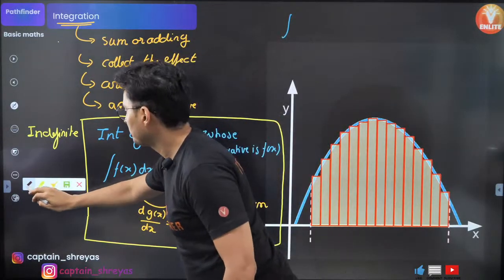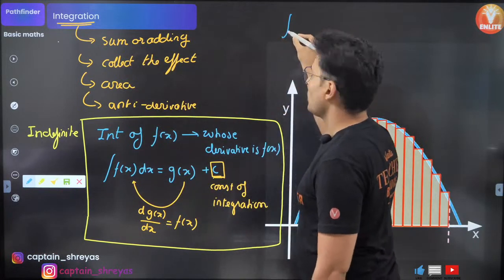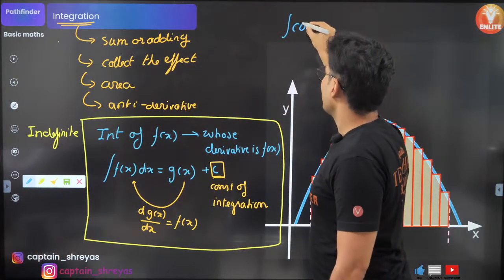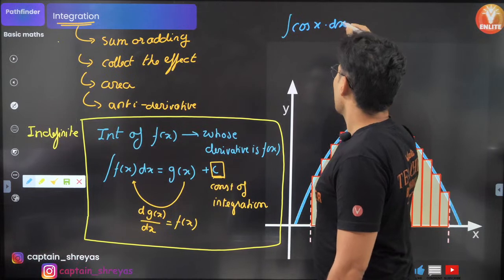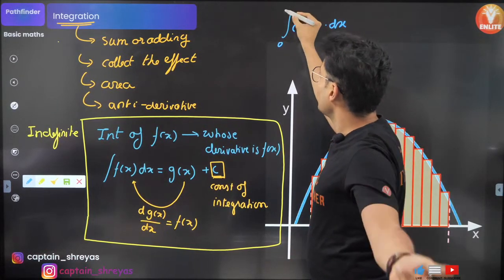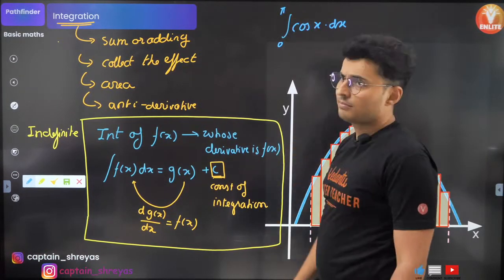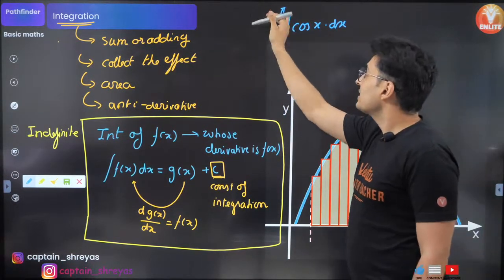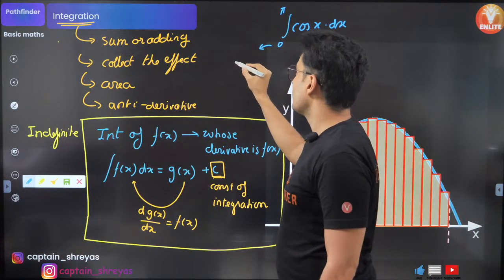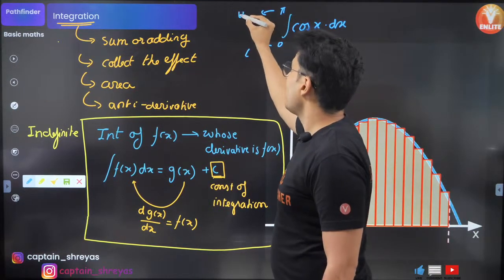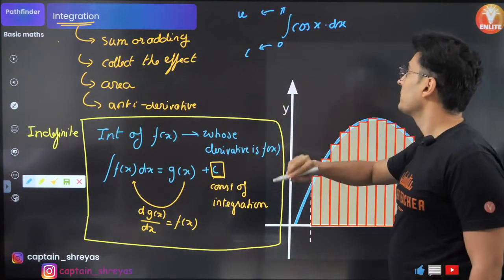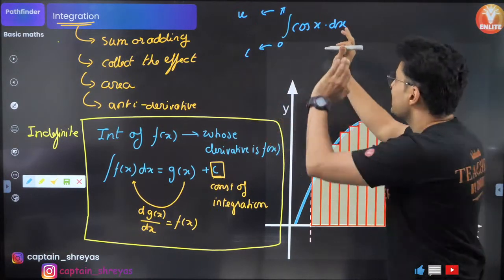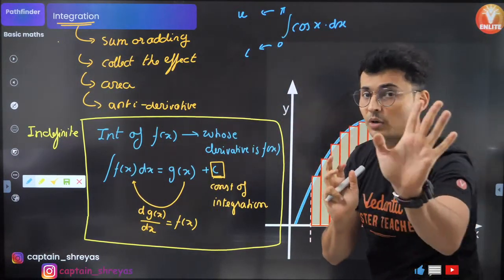Integration of maybe again cos of x dx from 0 to, let's say, pi. So what you should think is, when these two numbers are written, this is basically called the lower limit, this is called the upper limit. Lower, upper. Do not worry about it now. Just integrate it normally without the constant.